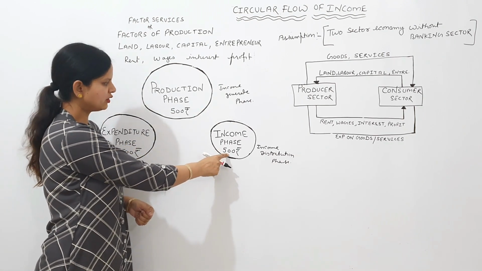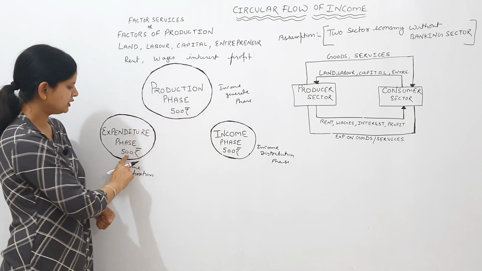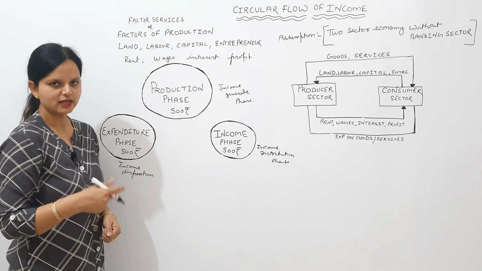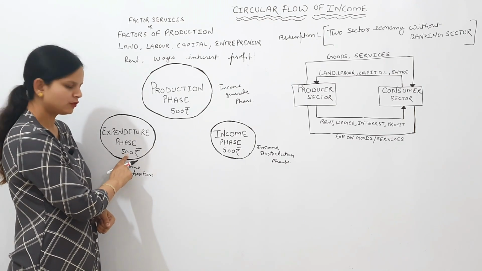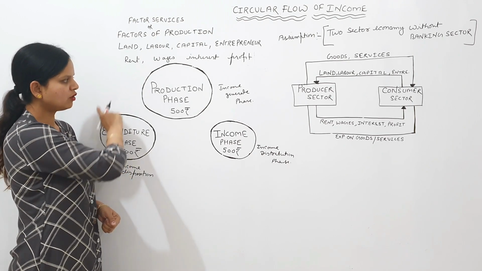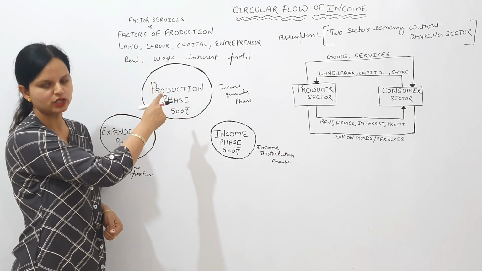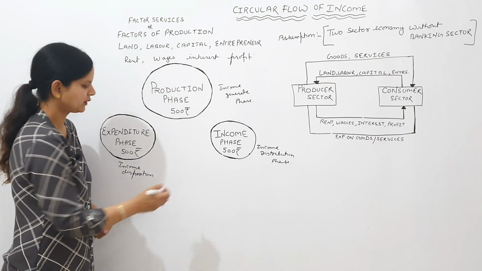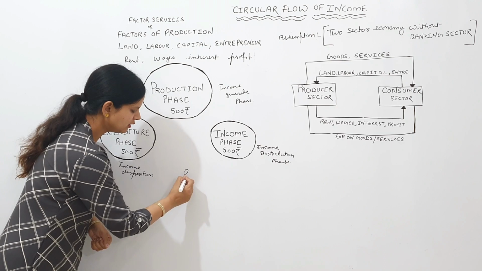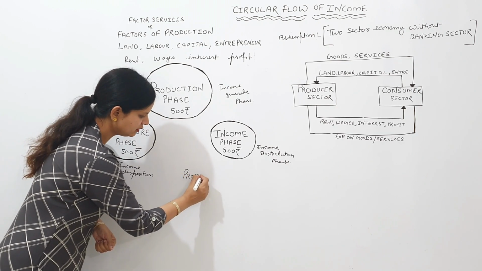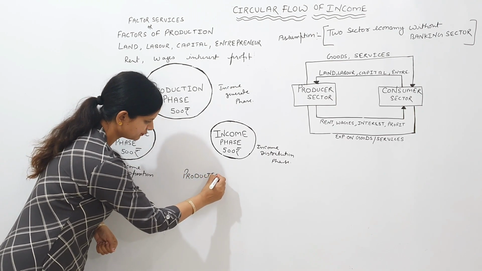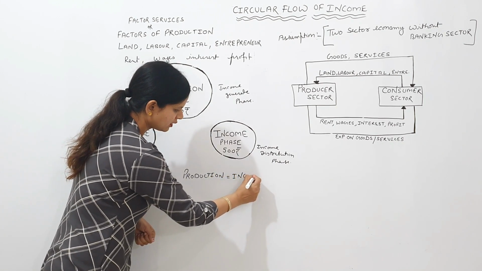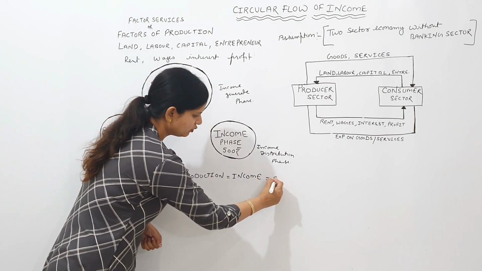So income phase depends on production phase, and expenditure phase depends on income phase. When a consumer spends rupees 500 on goods and services, then the producer will also get the inducement of doing production of 500 rupees. So the three phases are interdependent on each other. So we can say that in an economy, production is equal to income and income is equal to expenditure.